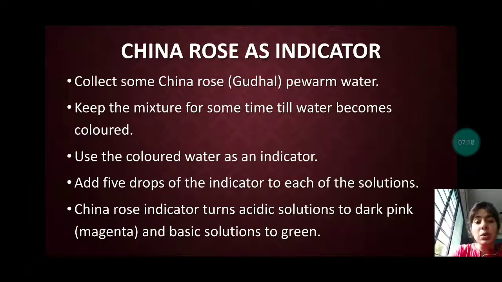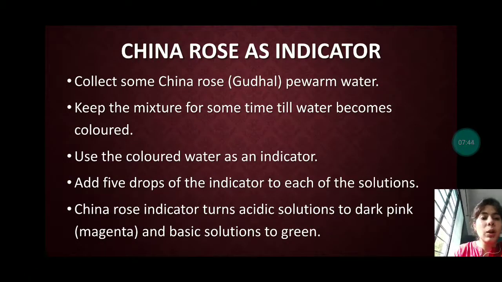Now China rose, this is also a natural indicator, and let us see how the China rose is used as an indicator as well as its preparation. We have to collect some China rose, that is Gudal, and pre-warm water. We have to pre-warm the water and keep the mixture for some time till the water becomes colored.